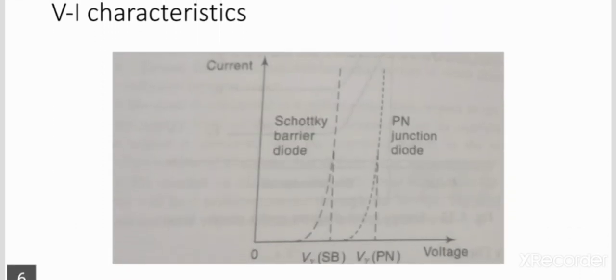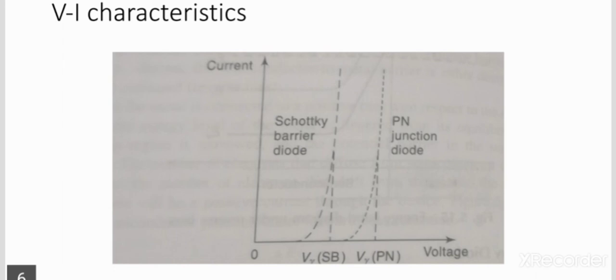So this is the VI characteristics of the Schottky barrier diode and a PN junction diode. The current in a PN junction diode is controlled by diffusion of minority carriers, whereas the current in a Schottky diode results from flow of majority carriers over the potential barrier at the metal semiconductor junction.